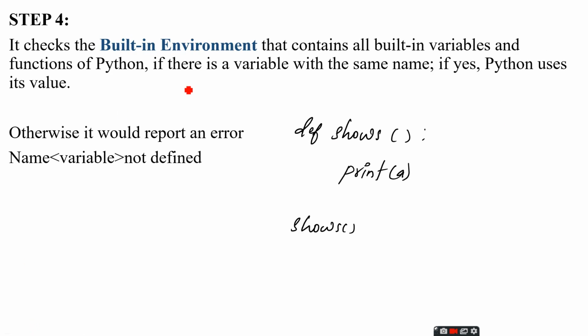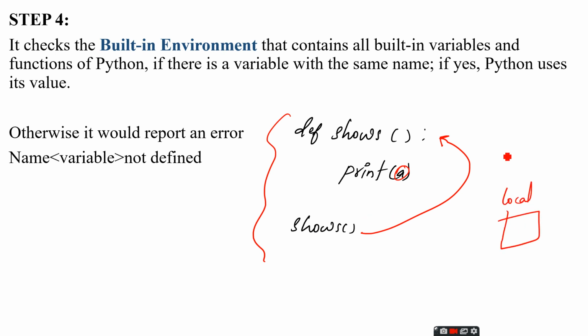Next, step 4. It will check the built-in environment. Now see this program code. We are calling the function show. Inside the show function, print a. So first the compiler will check the local namespace. No variable is there. So it will check the global namespace. There is no variable. And it will check the built-in namespace. There is no variable like a.